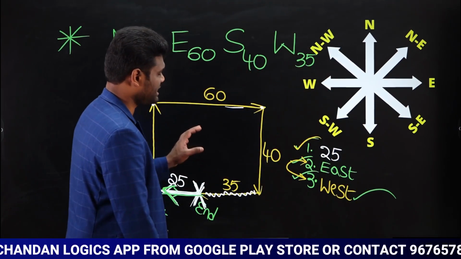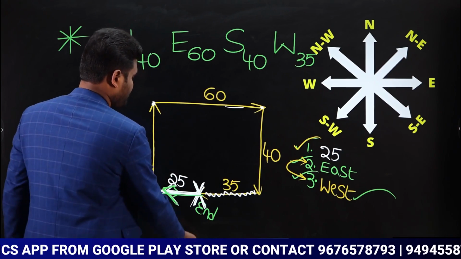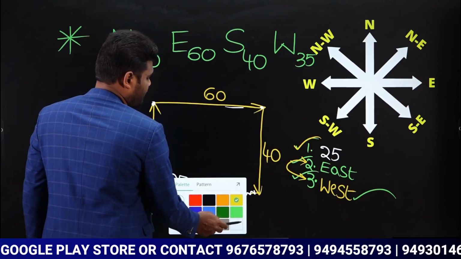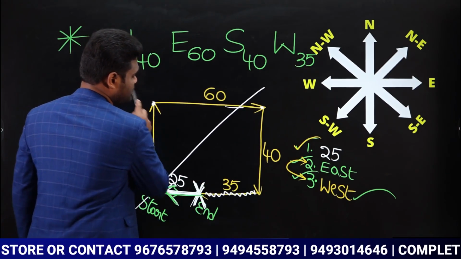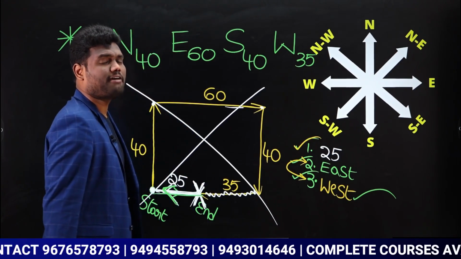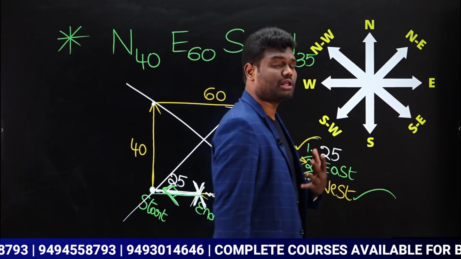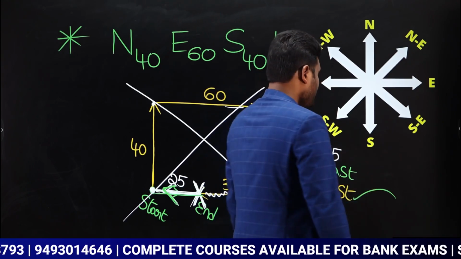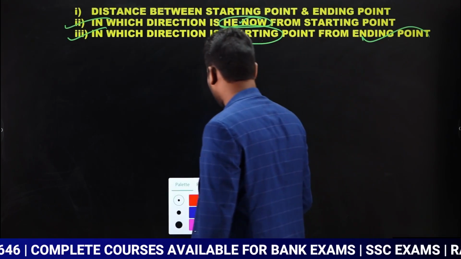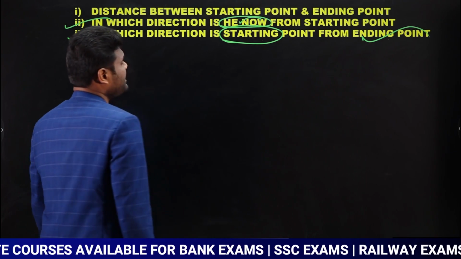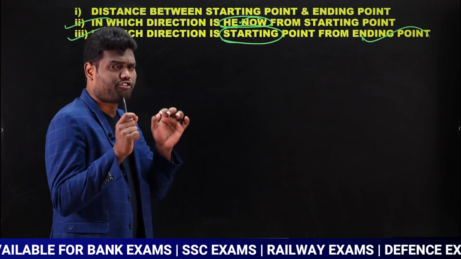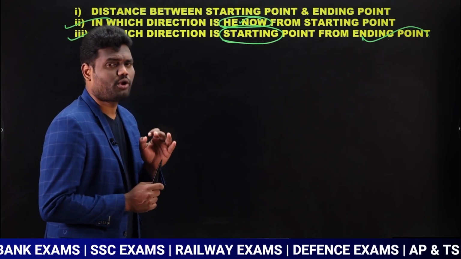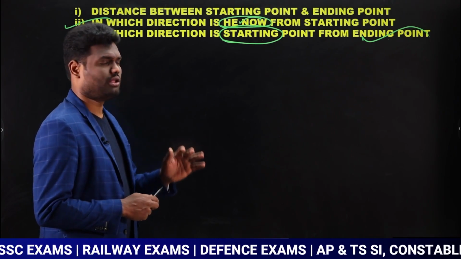Now I am going to say how to solve this question without using a diagram. Actually here we have represented a diagram. Then how to solve the same question without using a diagram? Observe here carefully. Very important. I am going to tell you a few important points. Once you remember these points, then obviously you can solve these questions.